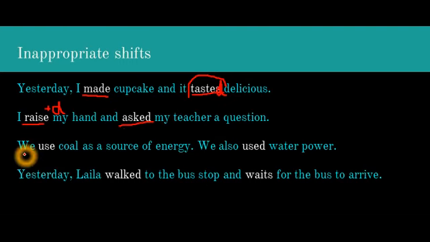In this sentence, we use coal as a source of energy and we also used water power. In this sentence, use and used. Use is in present tense and used is in past tense. So the shift in tense is not appropriate.